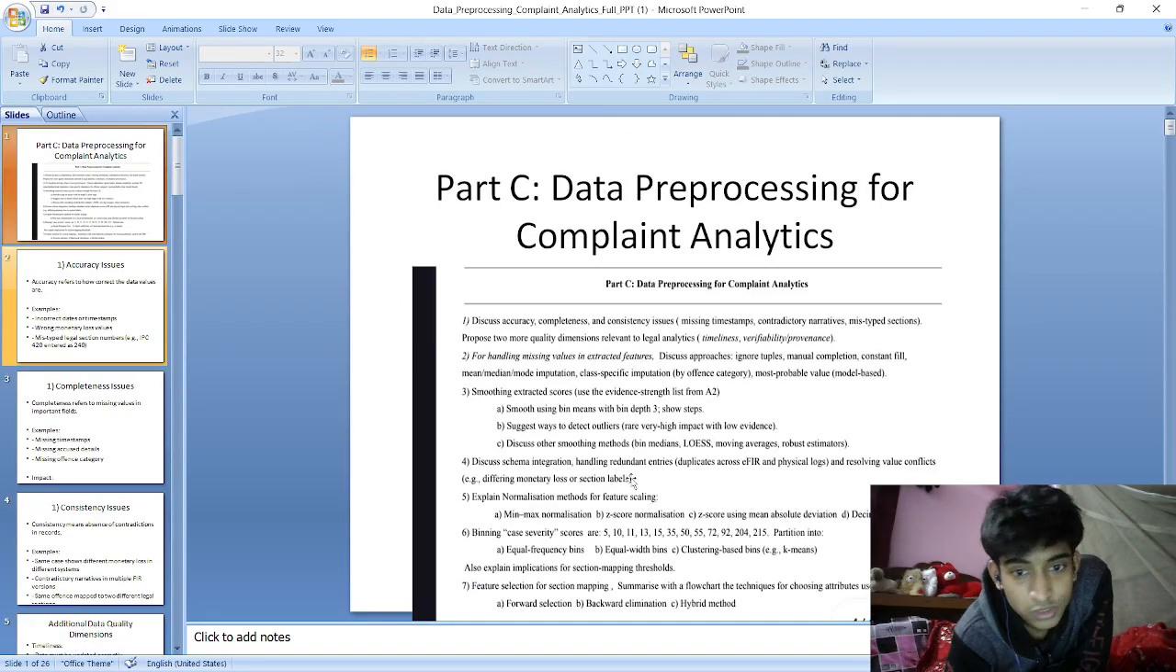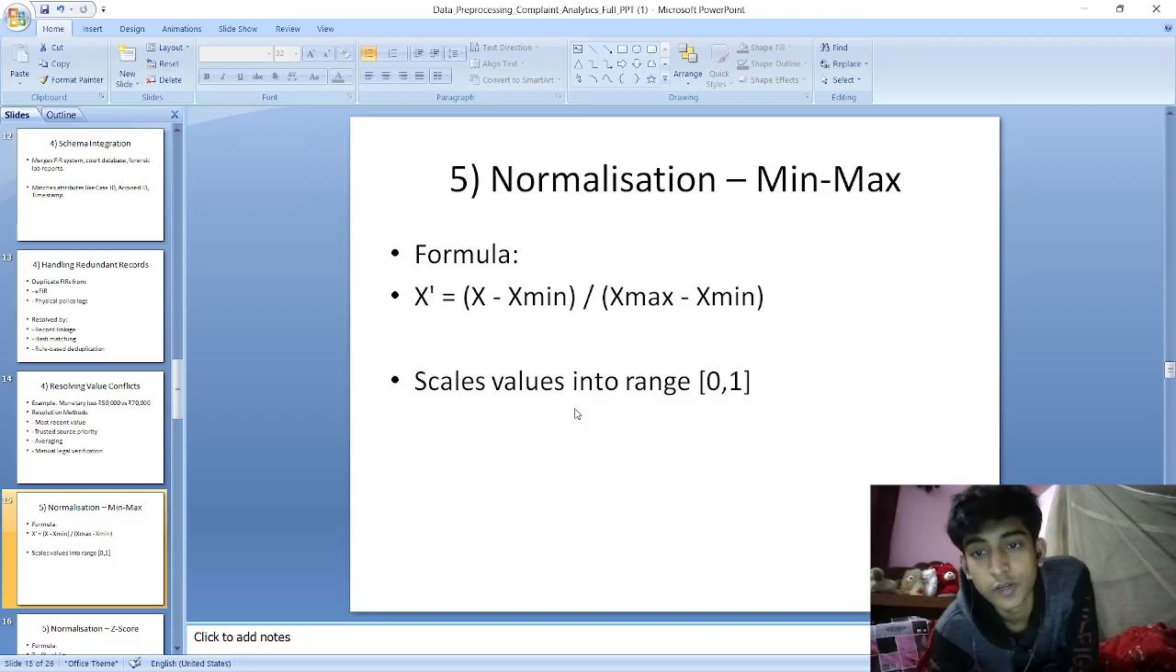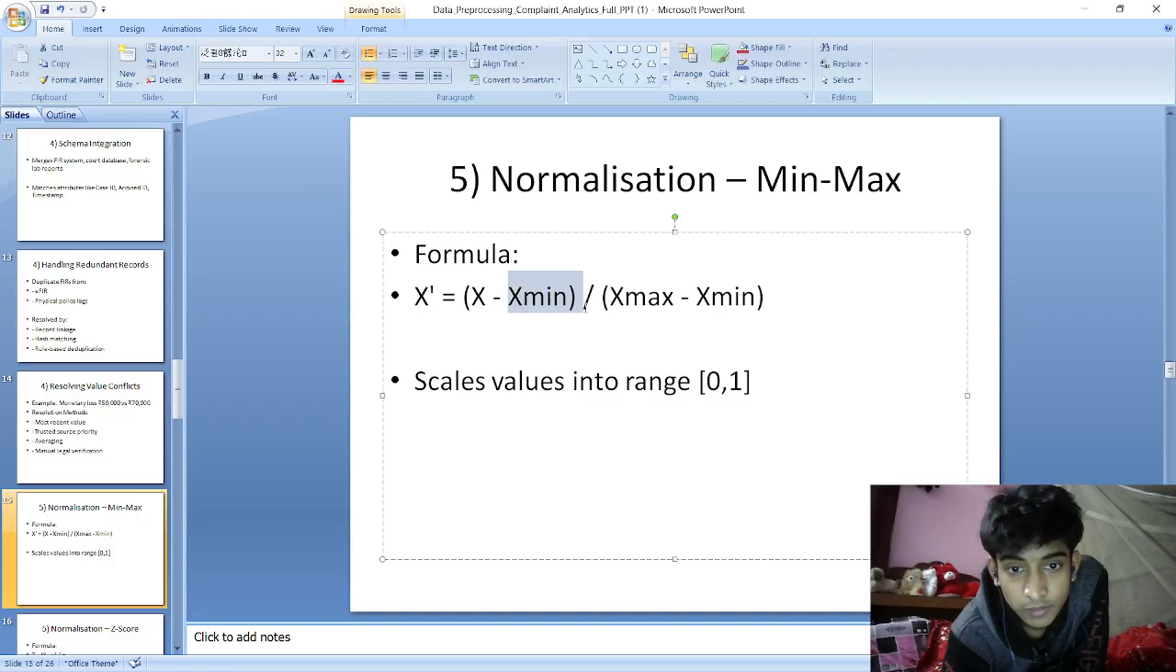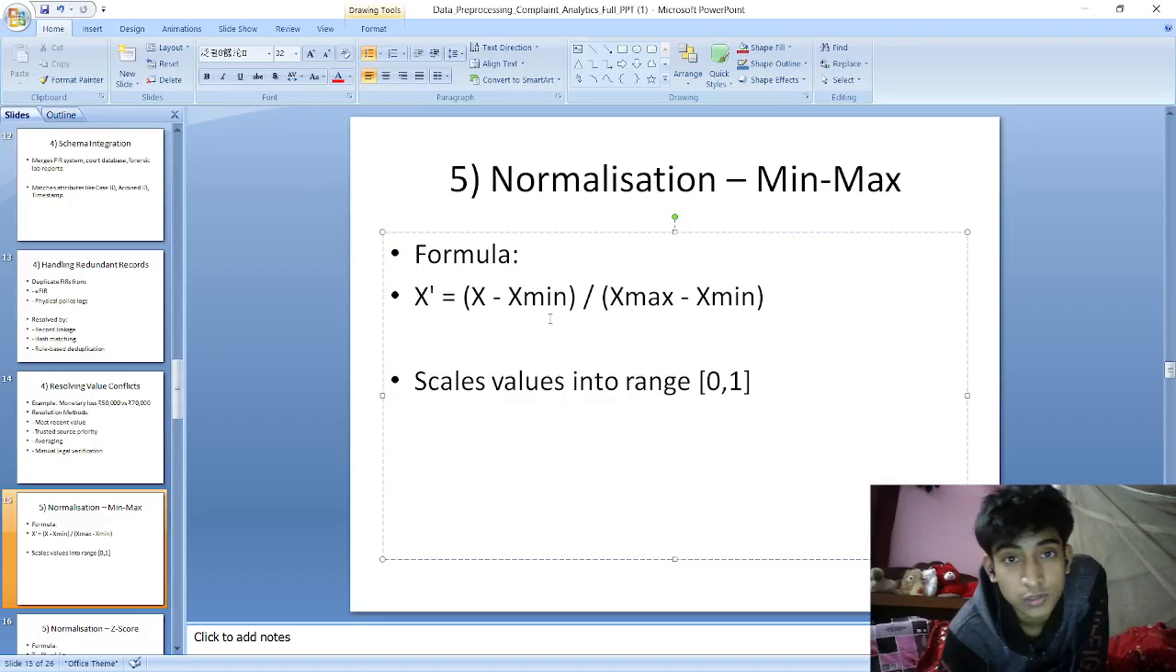Now let's see the question. Explain normalization methods. Okay, so we have different normalization methods. First one is min-max scaling. In this scaling, first we calculate the minimum value of the dataset and the maximum value of the dataset. Now for each value x, we do (x minus x min) upon (x max minus x min). This leads to a scaled value which lies in the range 0 to 1. And the scaling is often done to dampen the effect of outliers. So it is very necessary, right?